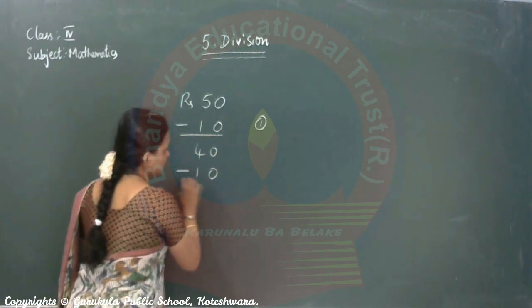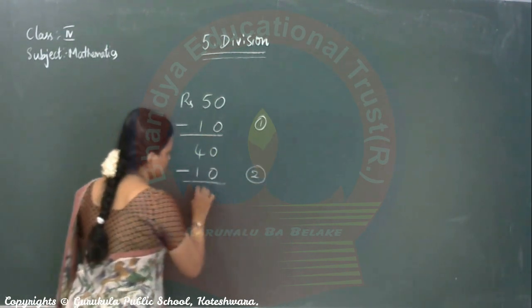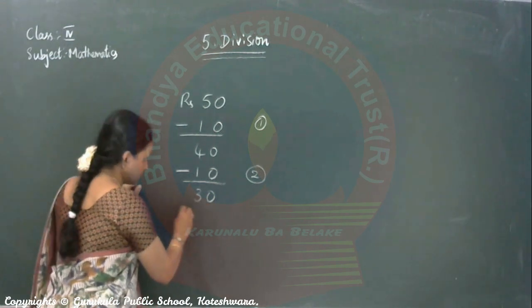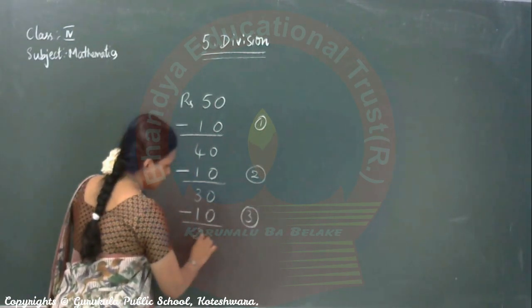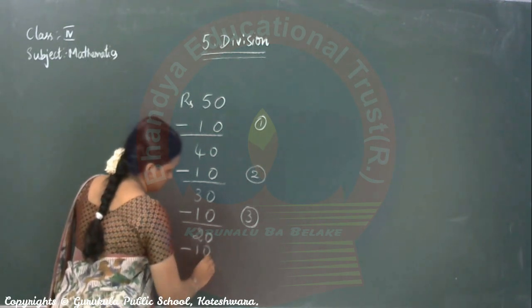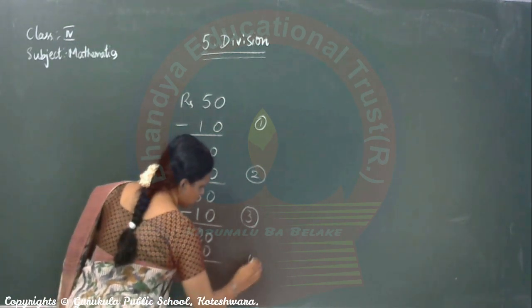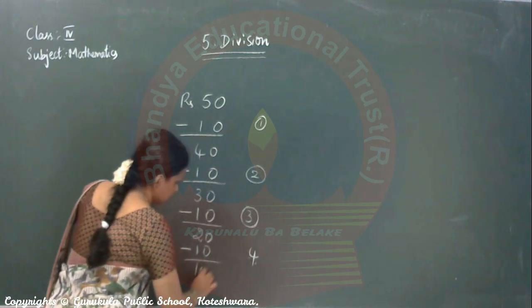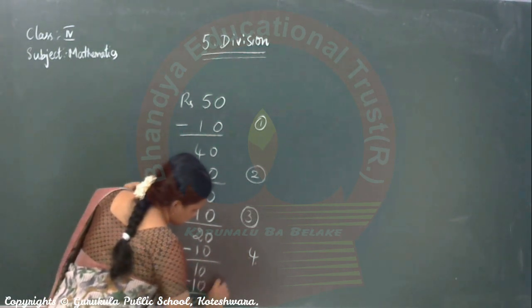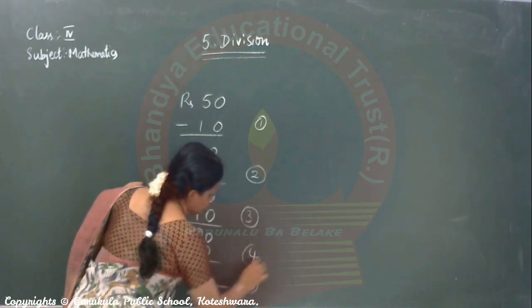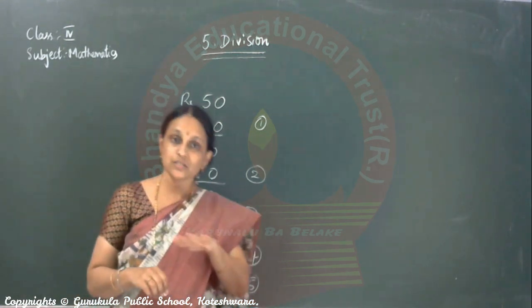Second friend, 10 rupees, 30 will remain. Third friend, 10 rupees, 20 will remain. Fourth friend, 10 rupees, 10 will remain. Fifth friend, 10 rupees, and the 50 rupees is over.